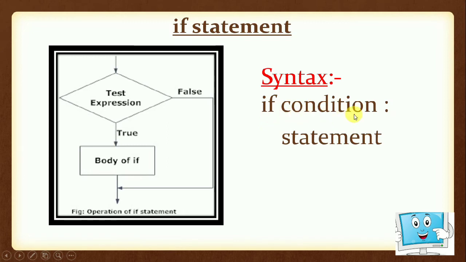There can be any condition like if a equals 10, then give the statement the value of a is 10. So if the value of a given by the user is 10, then this statement will be executed. But if the value is not equal to 10, then the control will come out of this body part of the if to the next line.